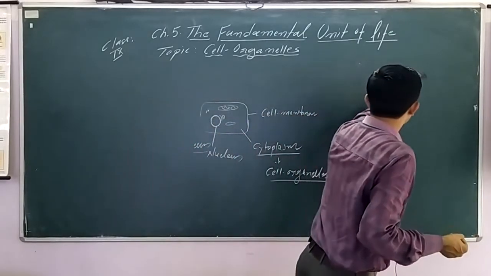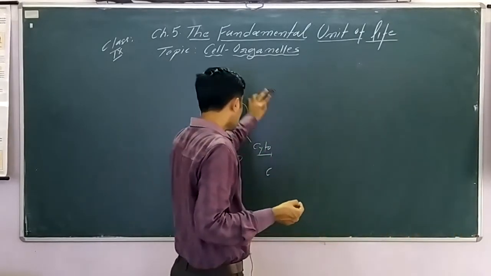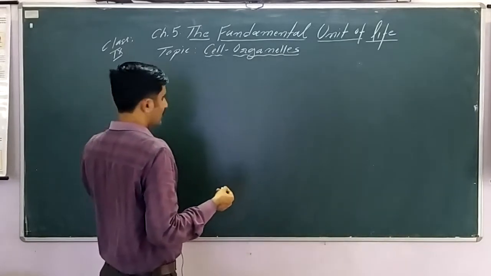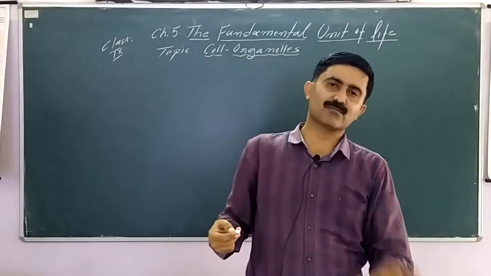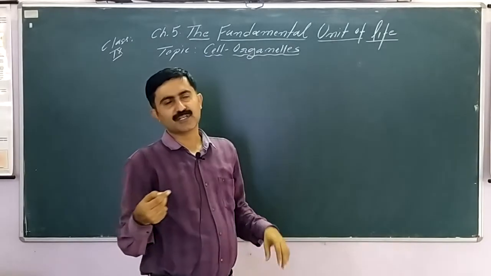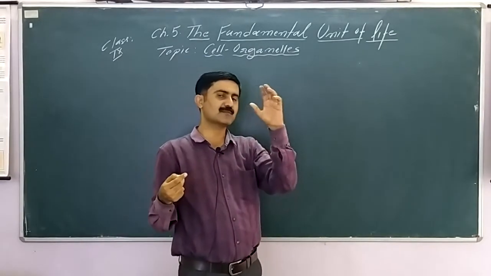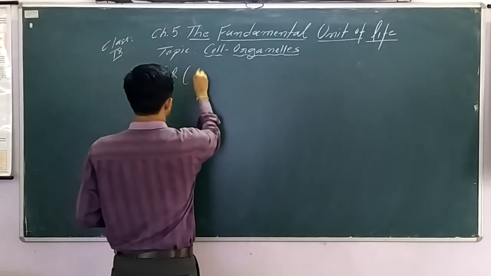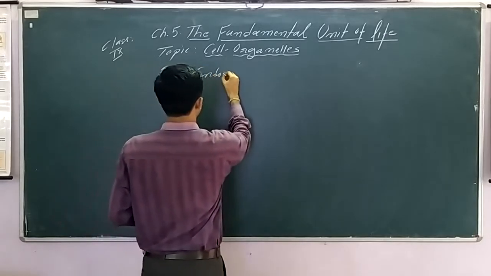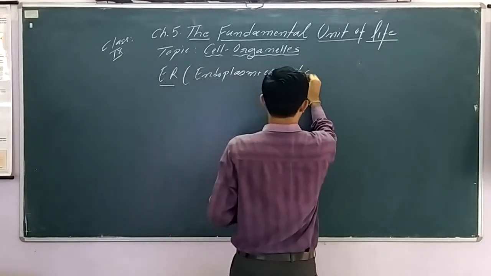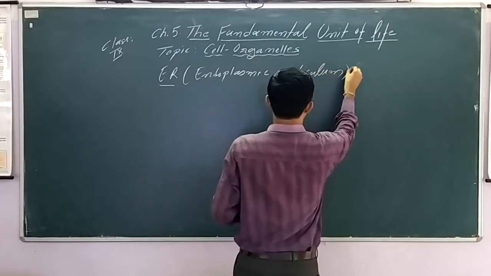So let's today discuss the different cell organelles present in the eukaryotic cell. First of all, let's start with the endoplasmic reticulum. To understand these cell parts, we have to observe the overall diagram of the cell. If you observe the diagram given in the NCERT text, you will find different subparts present. Here let's first learn about ER, known as endoplasmic reticulum.